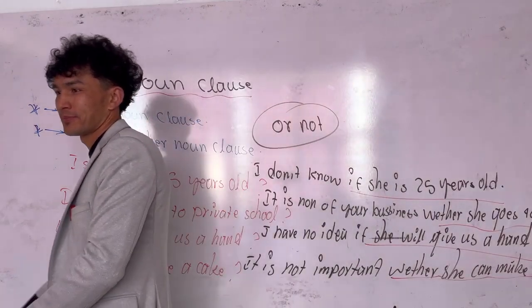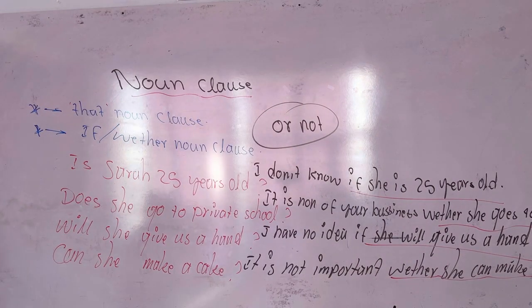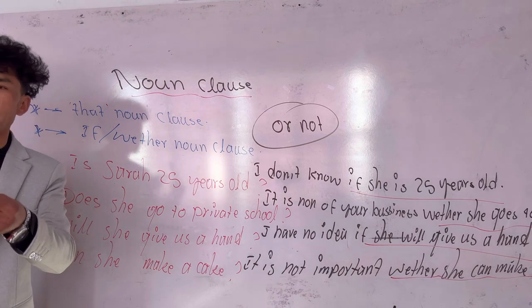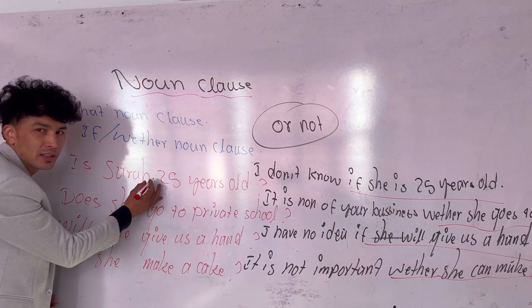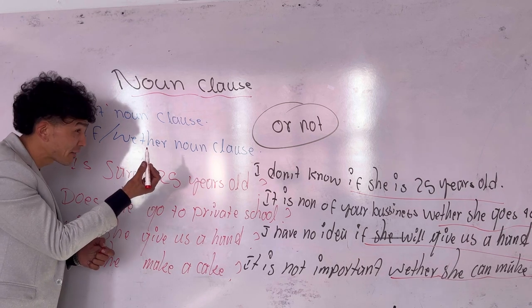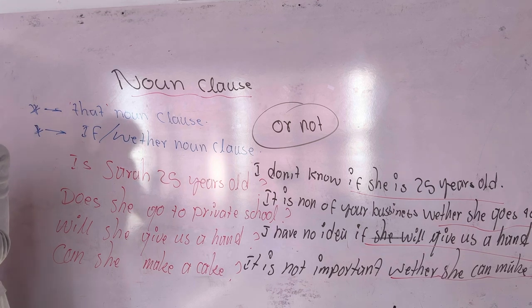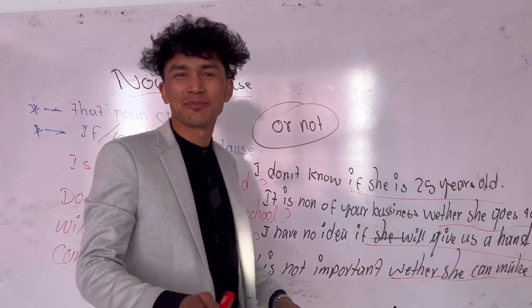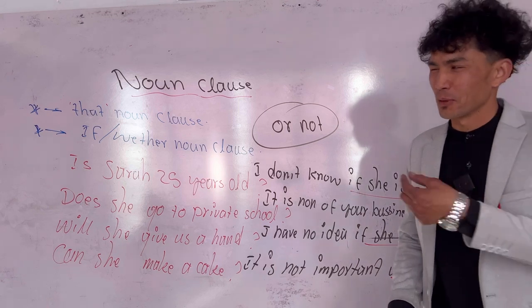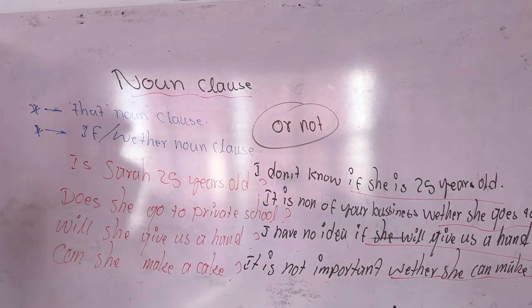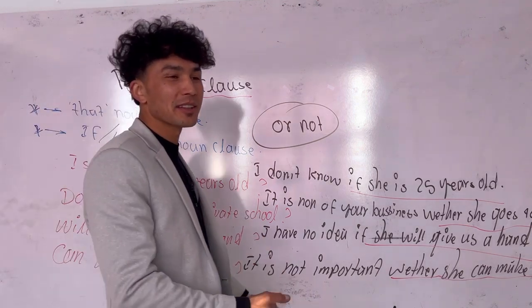If or whether. It's impossible whether she does karate. Correct. Very well. It's not important whether she is still here. Correct. Somebody asks you, hey, does your marker work? Let me check if it works. Understood? Go. More examples with if or whether. It's none of her business if he is her husband. Correct.